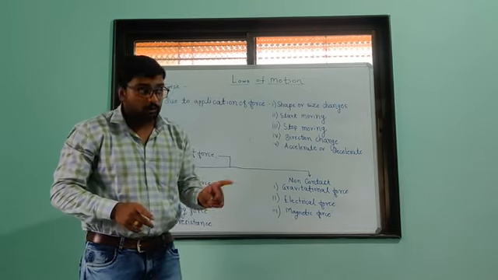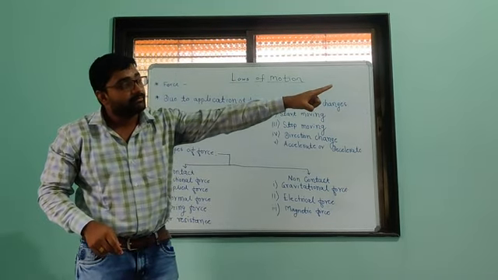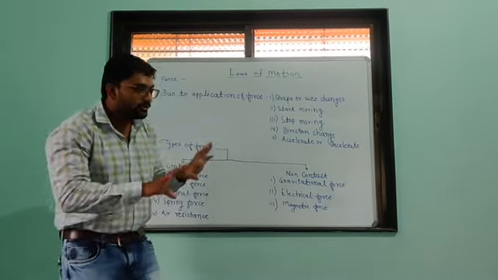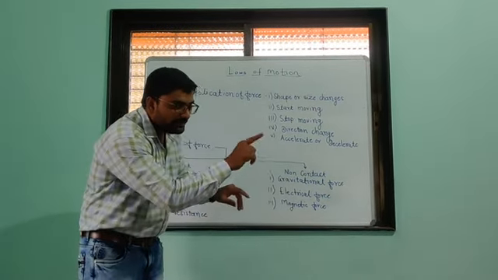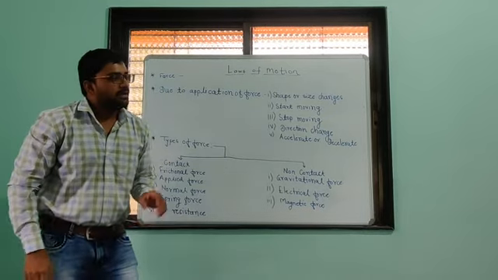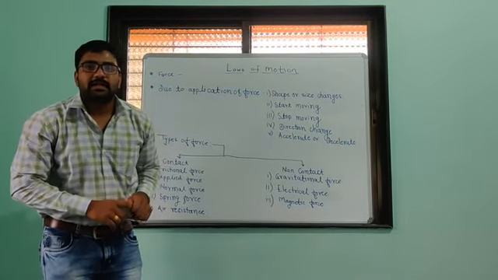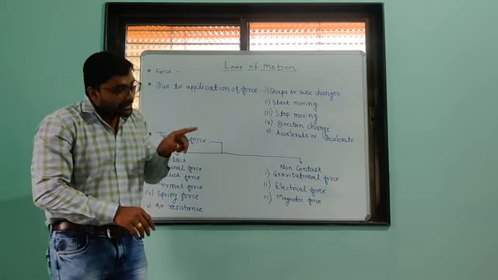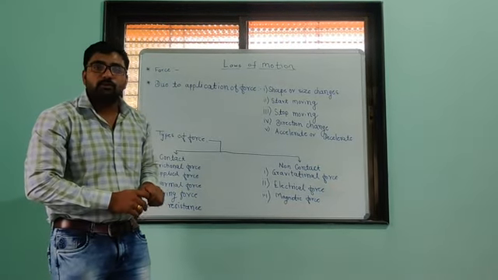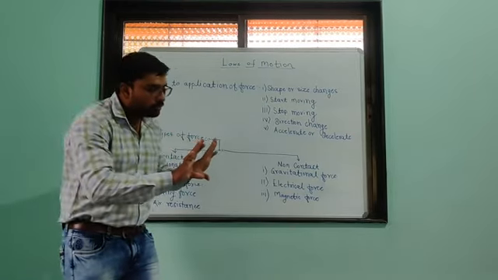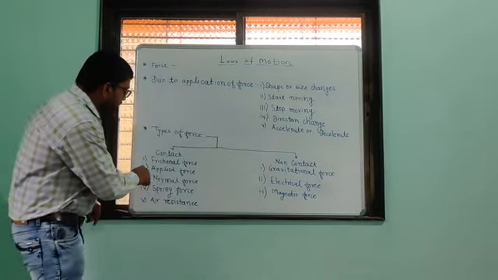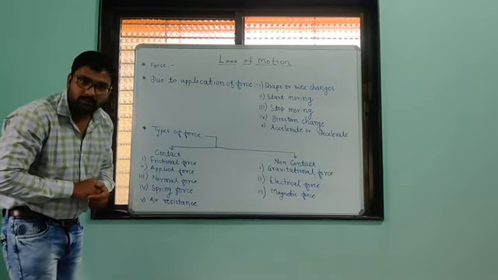No. So I have to apply force in that particular direction where I want the change. That is why the position of that object changes in this direction. That applied force, which is responsible for the motion of this heavy object, is called an applied force.